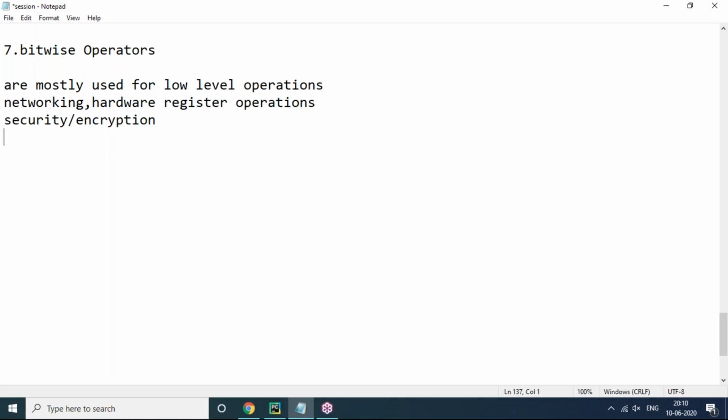Bitwise operators are used for manipulating data at the bit level. Through bit level programming we can manipulate the data. Bit level programming mainly consists of 0 and 1, everybody knows that.